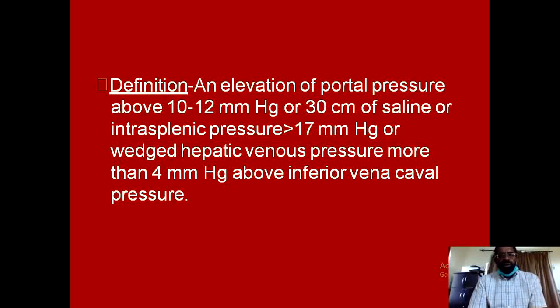An elevation of portal pressure above 10 millimeter of mercury or 30 centimeter of saline, or an intrasplenic pressure of more than 17 millimeter of mercury, or the wedge hepatic venous pressure more than 4 millimeter mercury above the hepatic vein or inferior vena cava pressure is the definition of portal hypertension. So normal pressure is about 5 to 6 millimeter of mercury, and when this pressure exceeds 10, this constitutes portal hypertension.